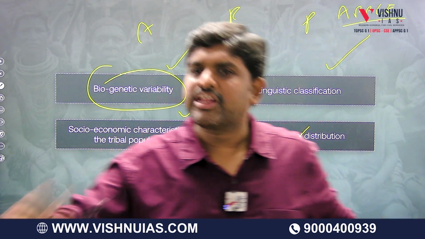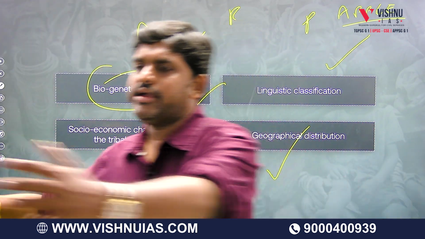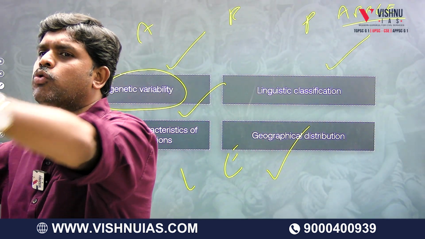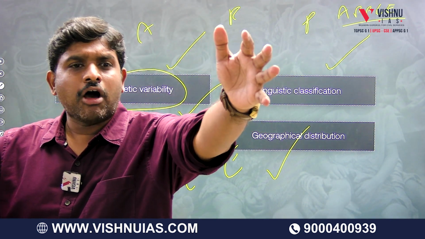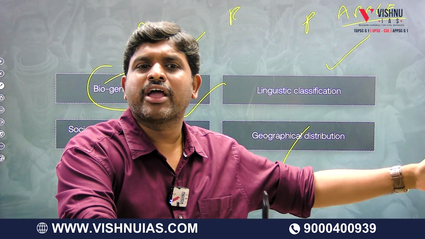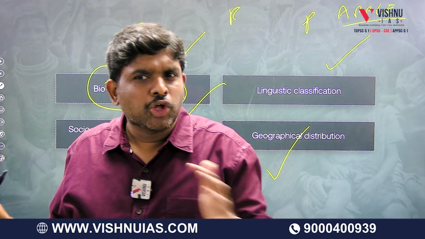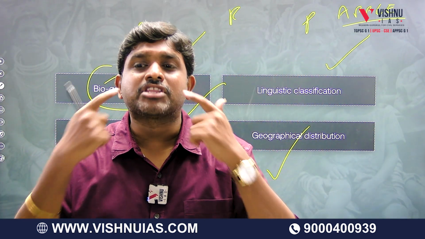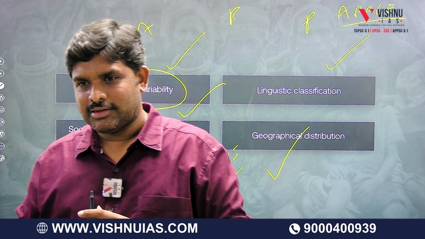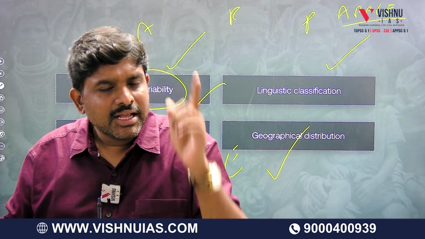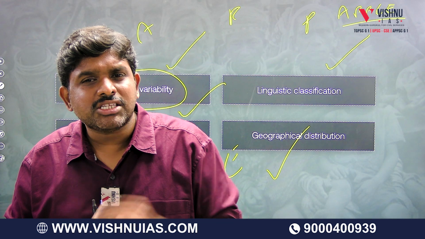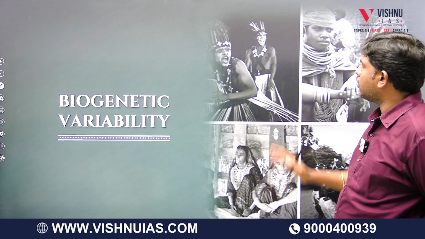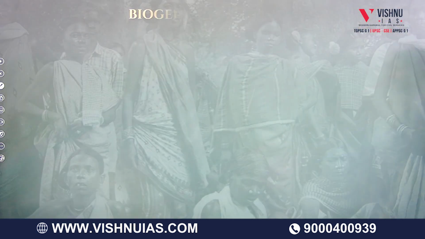Can you elaborate more, sir? For example, this classroom, I divided. We all are tribes. I divided who are tall and fair, who are short and fair, who are short and dark, who are dark and tall, who are medium, who have a long head, who have a broad head. So if I divide, will groups form? So how many groups are there? Oh, this many groups are there in India with respect to their biology. So that variability, those variations, that classification is called biogenetic variability.